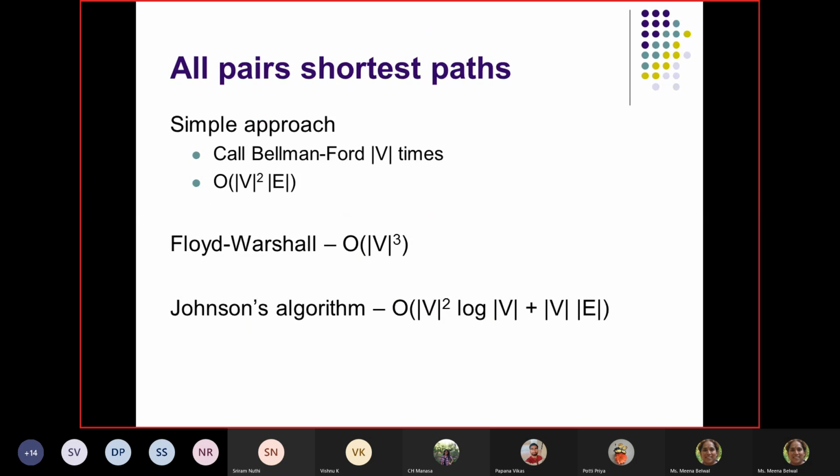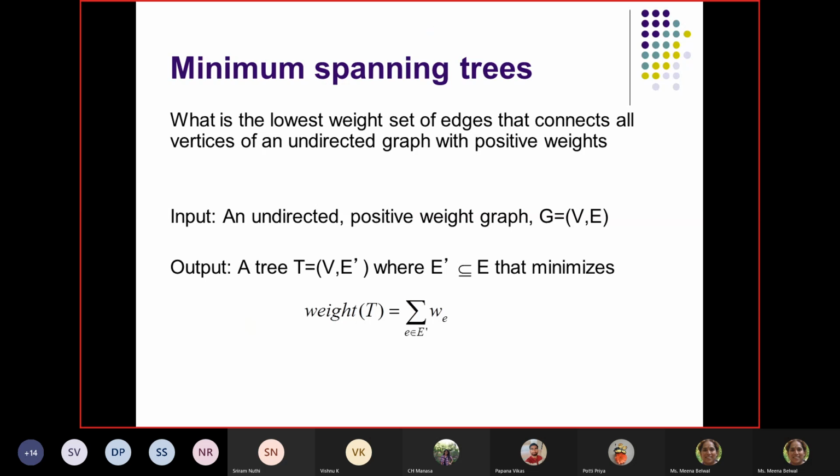minimum spanning tree. All of you know the meaning of minimum spanning tree. Typically you are given a graph, and you want to have a connected component, a tree from the graph. You want to reach from one node to every other node, so that connectivity should not be lost, but I want to follow the minimum path. It is like you want to reach from one node to every other node with minimum distance.